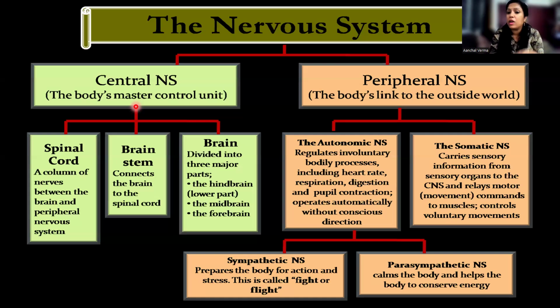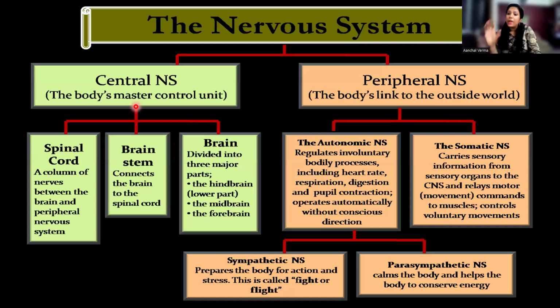Now, parasympathetic. Now your stress condition is over, then your parasympathetic nervous system brings down the body to the normal state. During the stress time, your heartbeat has increased, your respiratory rate has increased, your pupil has dilated, your breathing rate has increased. You have turned pale because the blood flow has increased towards your muscles. All this will come back to the normal state because of the parasympathetic nervous system. Understood? So that is your autonomous nervous system.